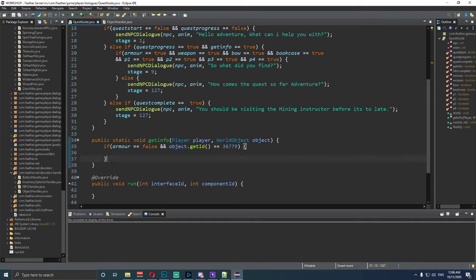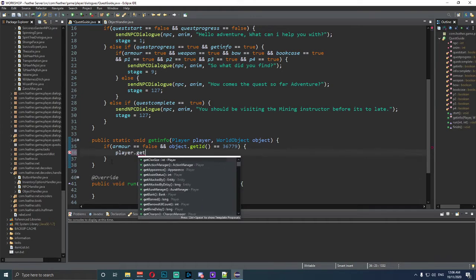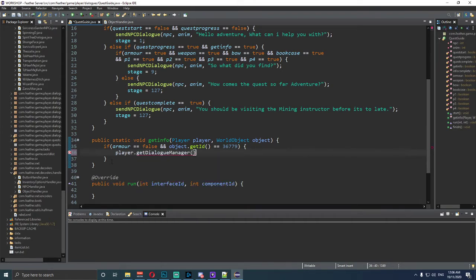Anyways, after that, we want to type in player.getDialogueManager.startDialogue. We're going to do in here simple message. And inside this one here, we want to say you search the armor rack and noticed.